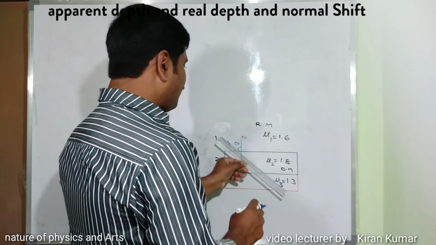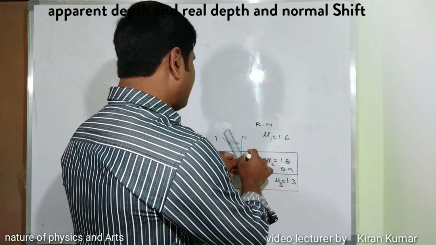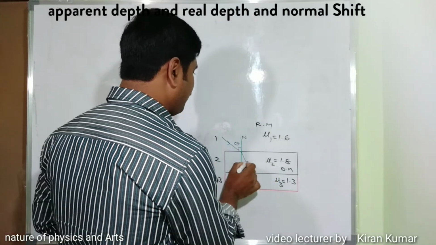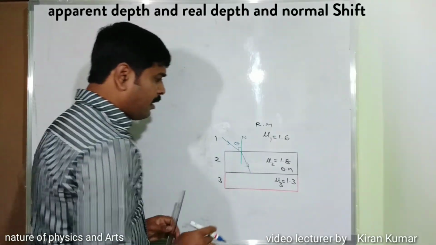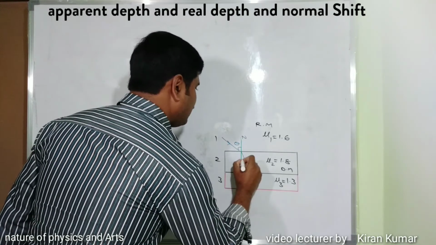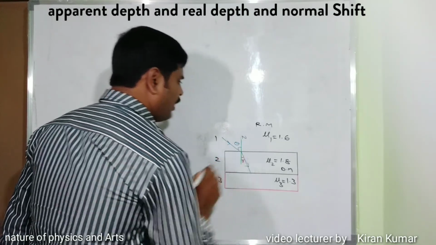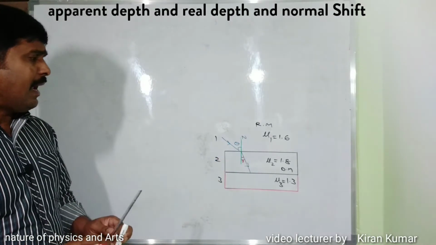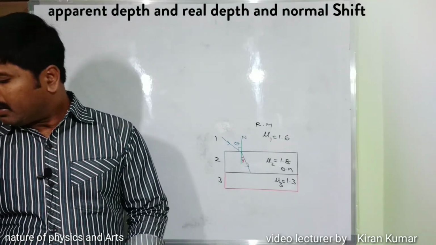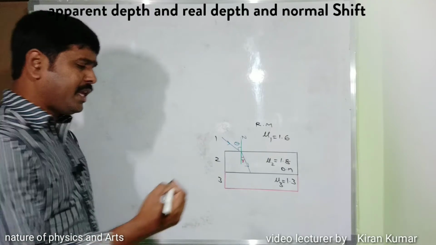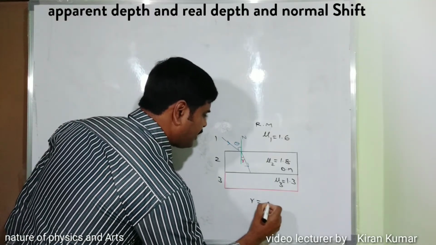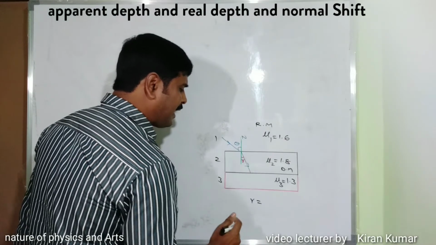When light travels from a rarer medium to a denser medium, it bends towards the normal. So this is the bending of light. Here we can consider r is the angle of refraction. When light is traveling from the second medium to the third medium, the angle of incidence is equal to the critical angle. So r is the incident angle.